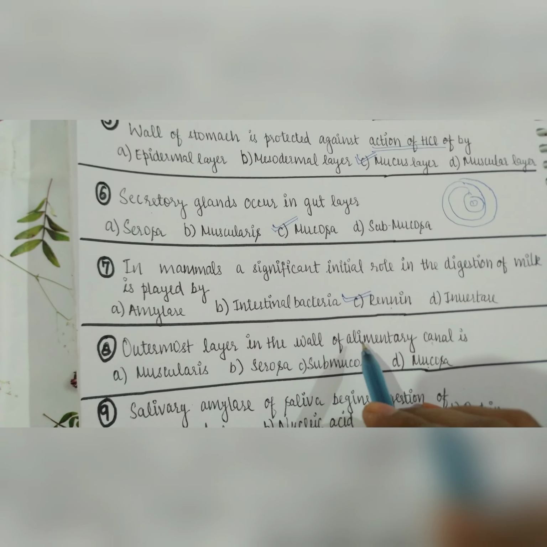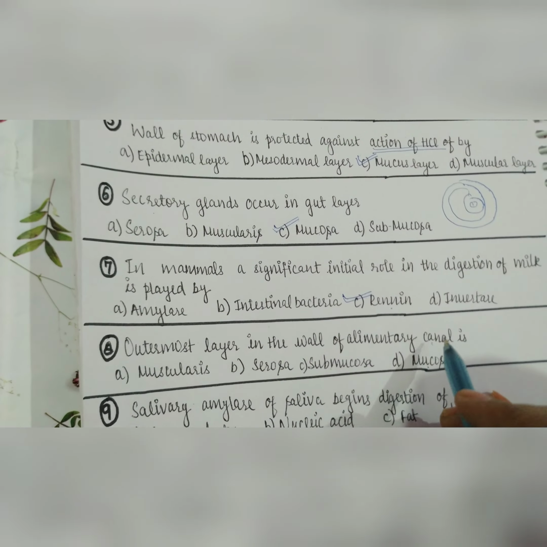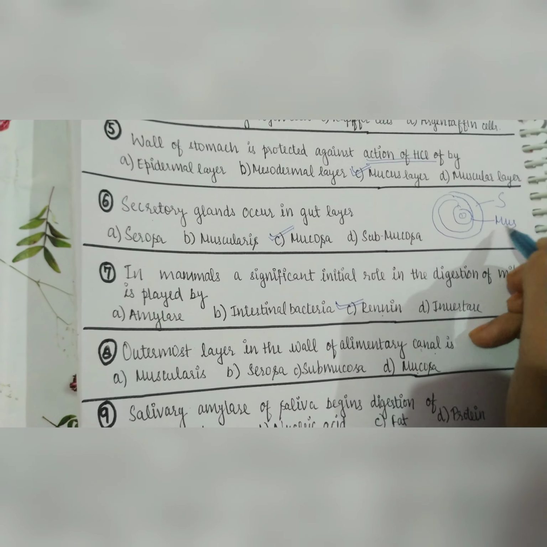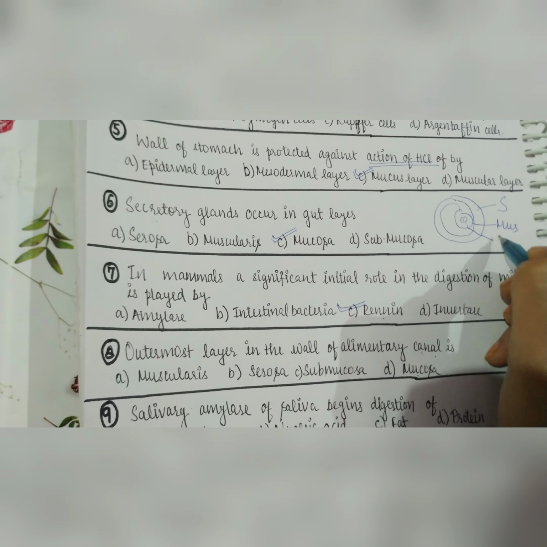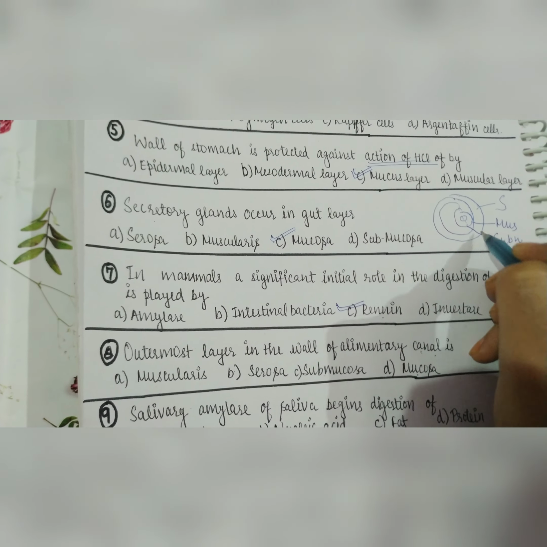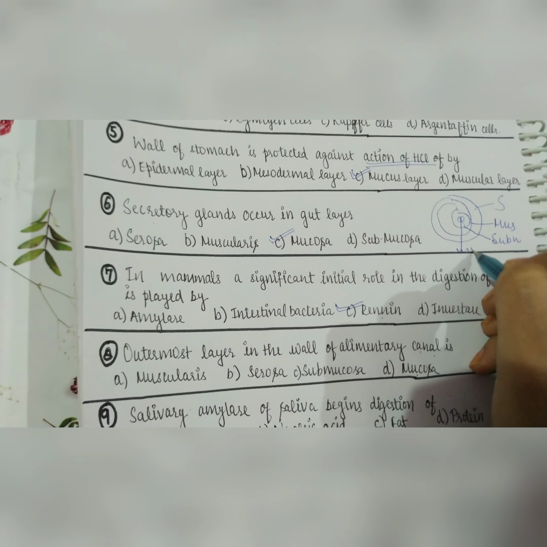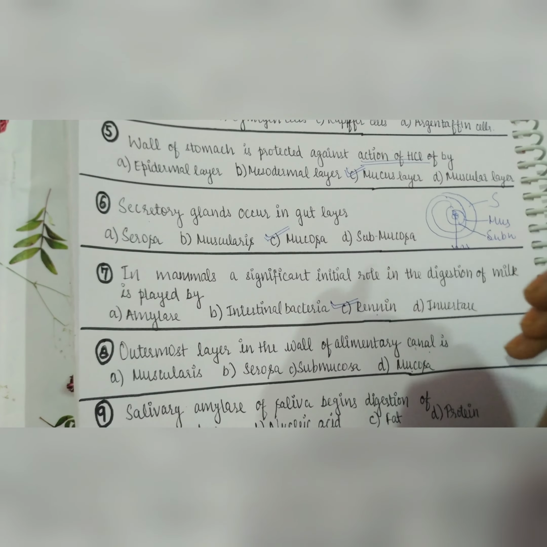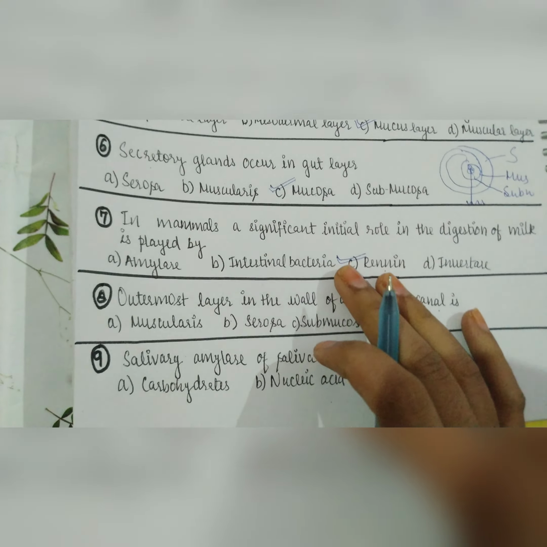Outermost layer in the wall of alimentary canal is option A, muscularis, B, serosa, C, submucosa, D, mucosa. It's serosa, which is the outermost layer, as I've told you. Then we have muscularis, then we have submucosa, and the innermost is mucosa, and it has the lumen inside it, the gut. So its answer is serosa.